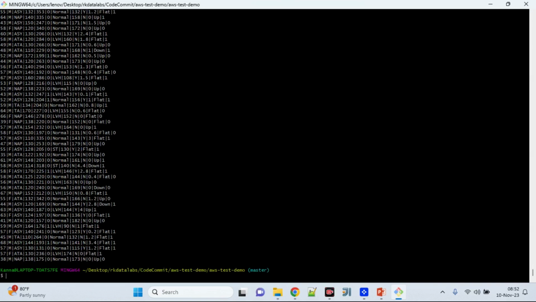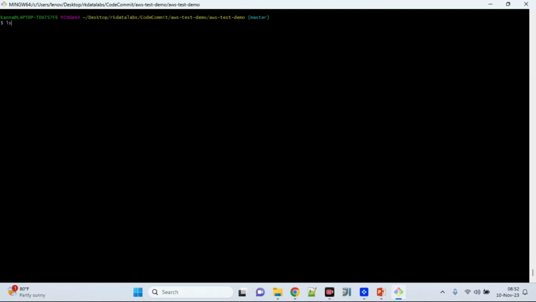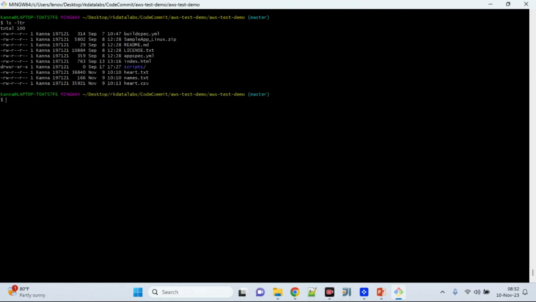That's it, so simple, guys. If you see here, 38, 57, all these are the first field. If you want to start the pipe after the second field, it starts after the second field like that. If you want to convert this to colon, you can simply do that as well. Let's say you are just listing out all the files. From this also you can make use of this command.